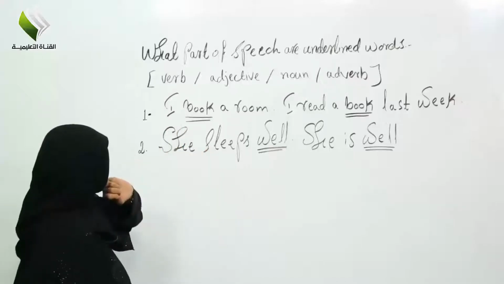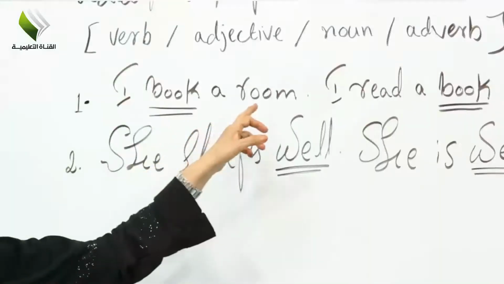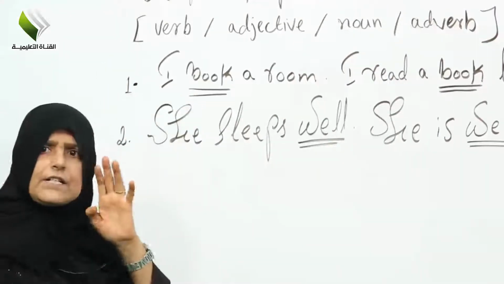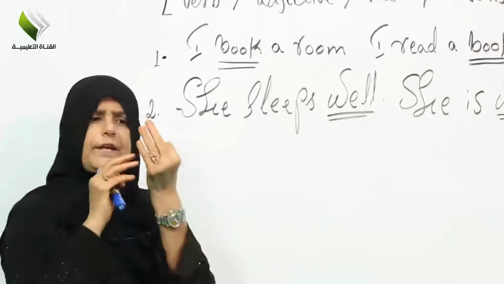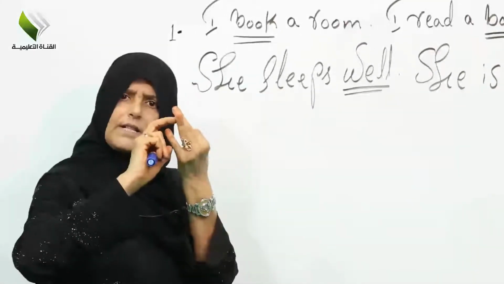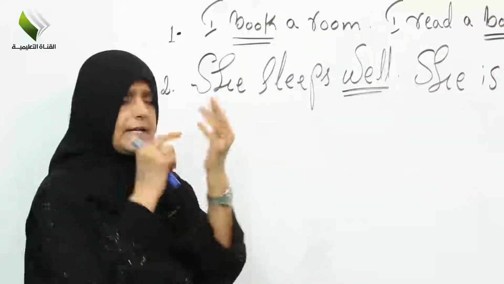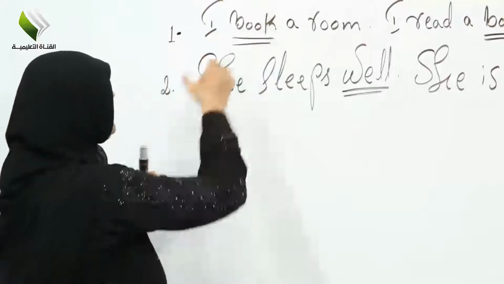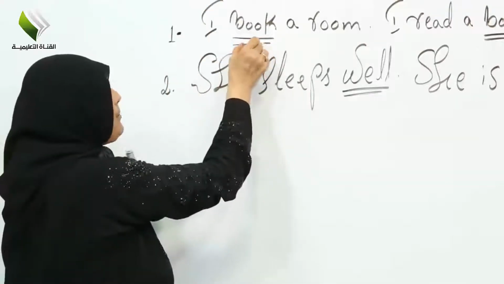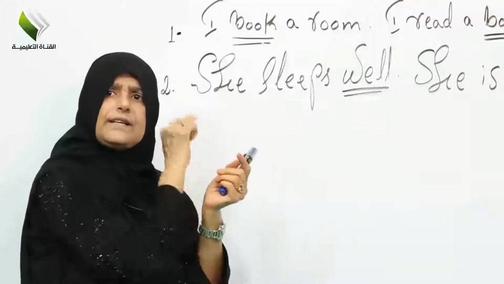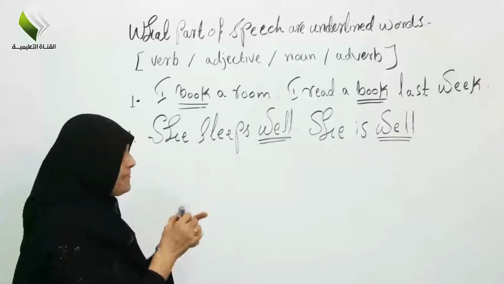Now, look at sentence number 1. I book a room. As we know, the sentence is formed from 3 points. The first one, verb. The second one, subject. The third one, object. Now I'm talking about the verb, the word book. Book, as we know, can be a book, but here, in this sentence, it is a verb.